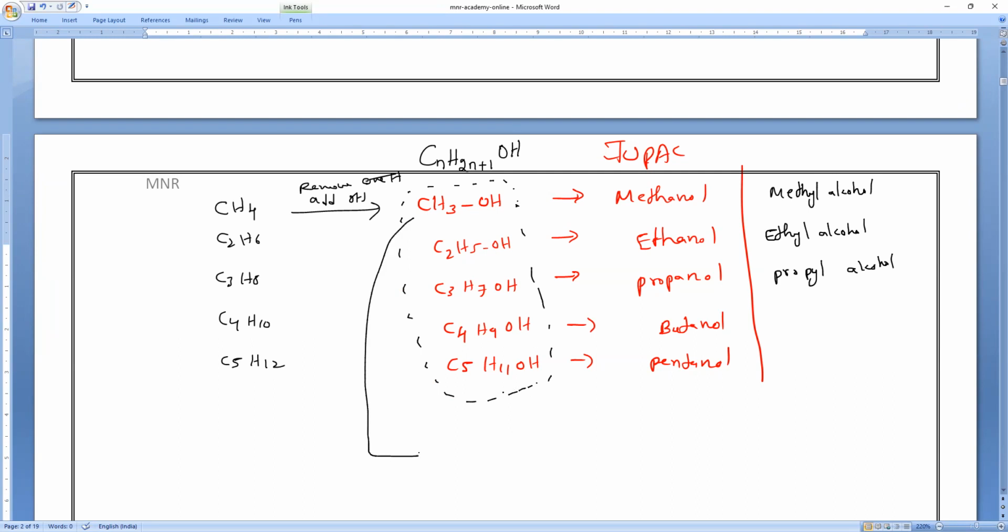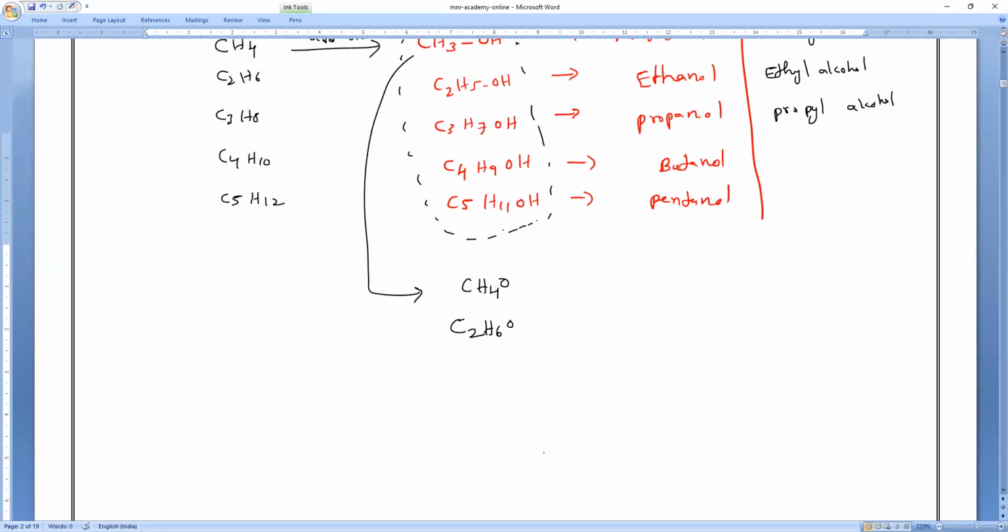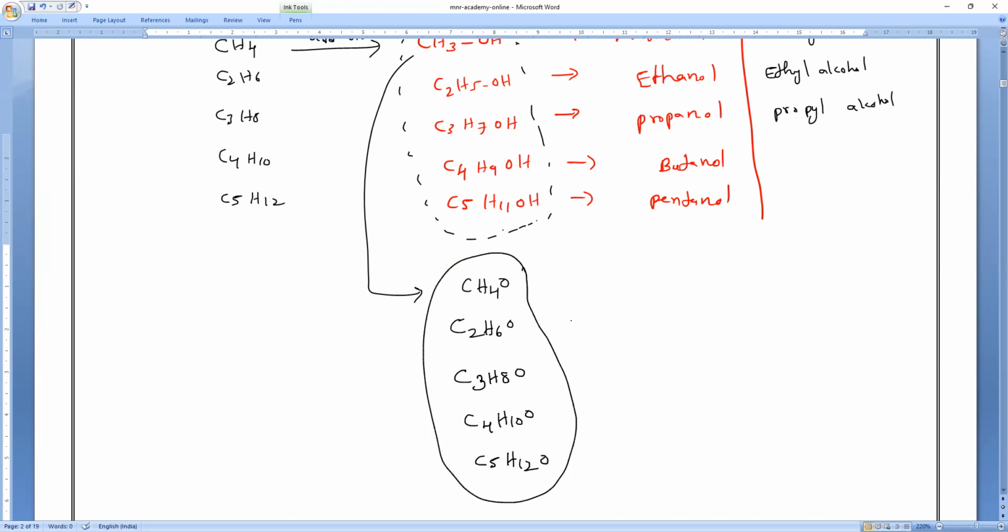Now, in the exam, they will give you like this: CH4O, C2H6O. Do you understand it? Next one, C3H8O. Next one, C4H10O. Next, C5H12O. So this is also what we call alcohols only. Please note it. They are just writing all hydrogens together, all carbons together.